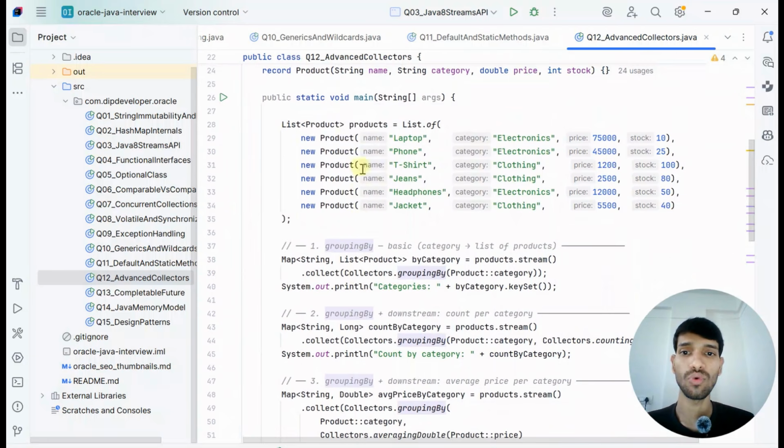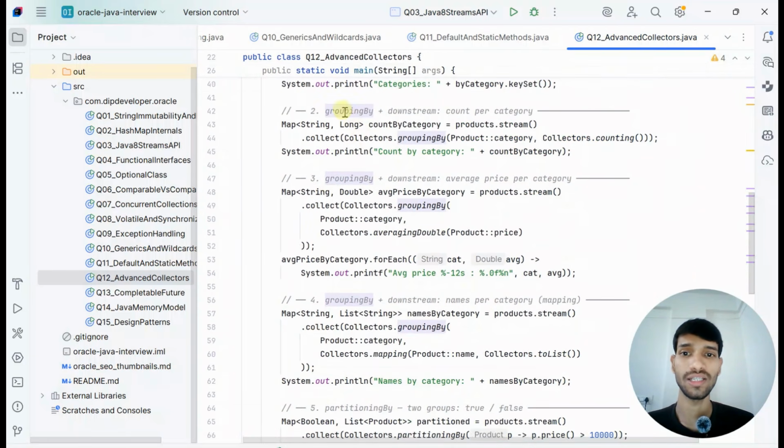We have a list of products and groupingBy. We also learned this earlier in the Java Stream API, right? So groupingBy plus the downstream count per category means it will group based on the category and count. It will show the category name and the count of each category, and this groupingBy plus downstream average price per category.